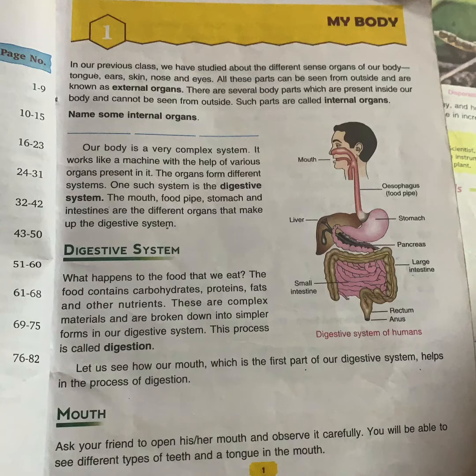And the glands are liver, pancreas and salivary glands, and liver is the largest gland in our body. So these are the organs that help in digesting the food. Their role is to digest the food, so they form a system which is known as digestive system.